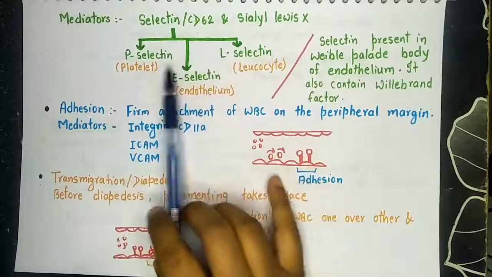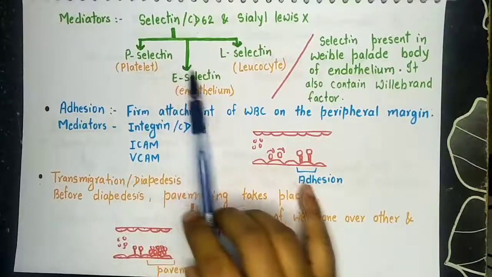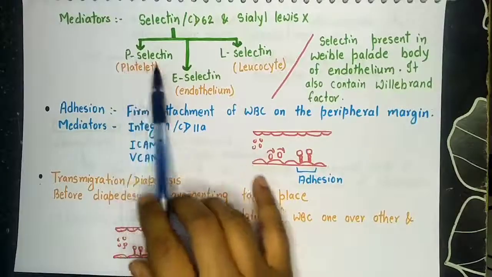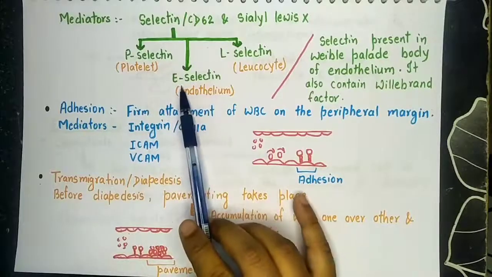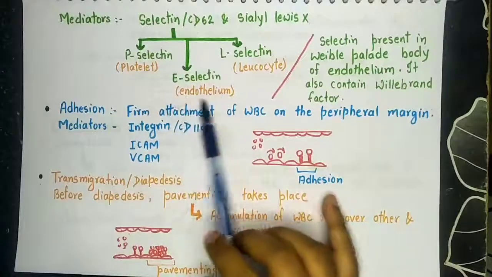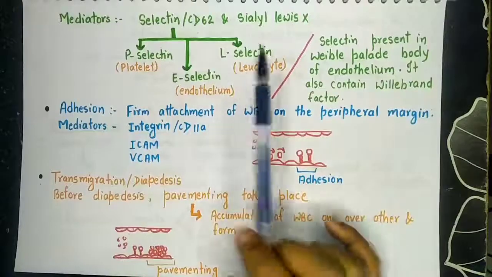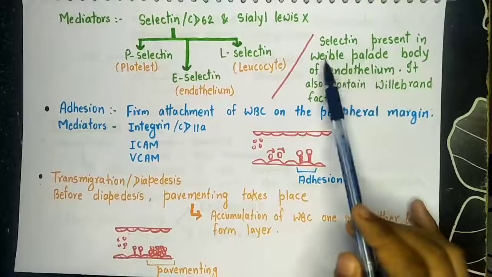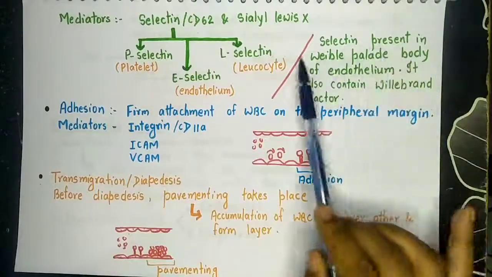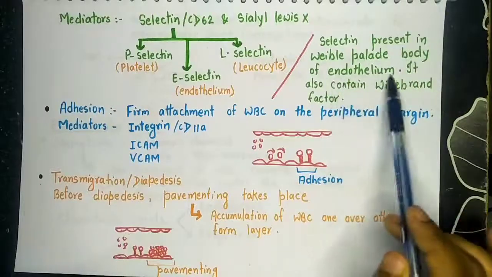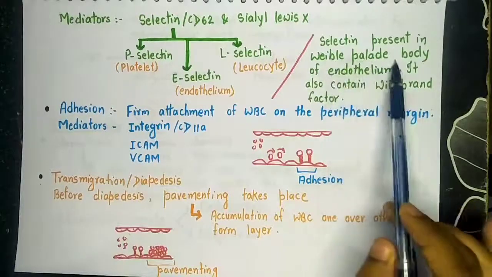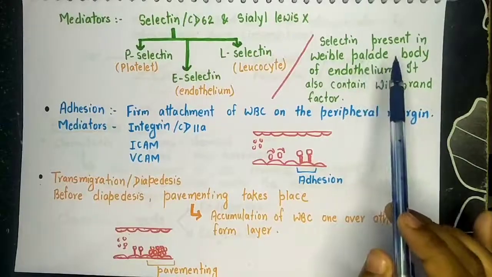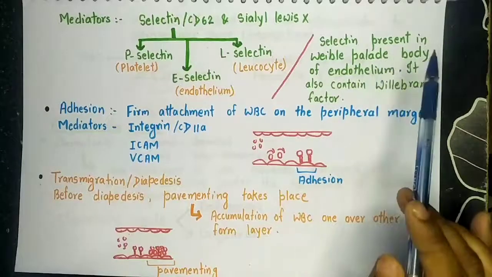There are three types of selectin present in our body: P-selectin, E-selectin and L-selectin. P-selectin stands for platelet, present on platelets. E stands for endothelium and L stands for leukocyte. Selectin is present in the Weibel-Palade bodies of endothelium. Weibel-Palade body is actually a storage granule present in the endothelium, and in that granule von Willebrand factor will be present. So selectin is of very high importance in pathology.